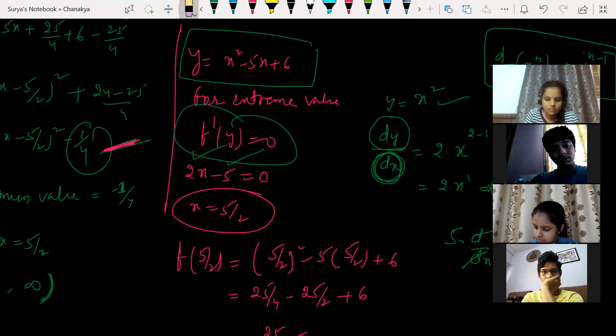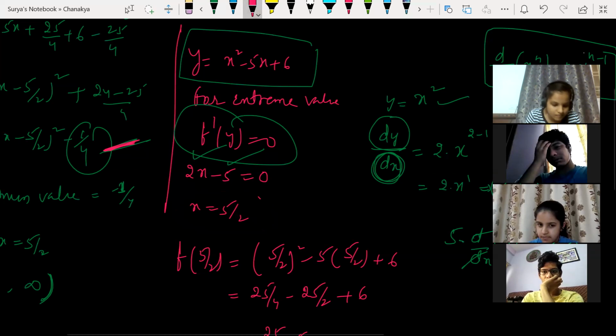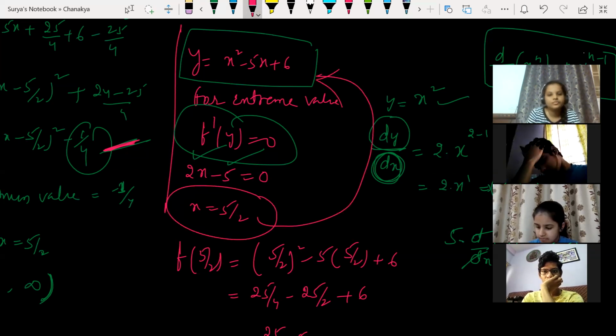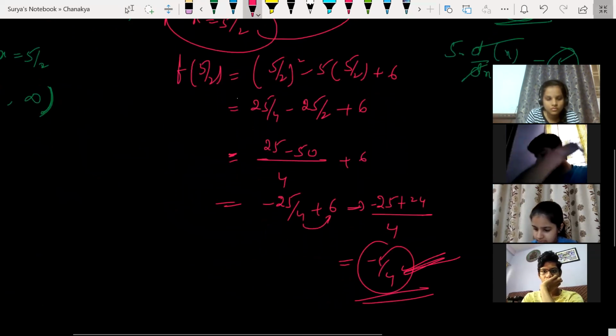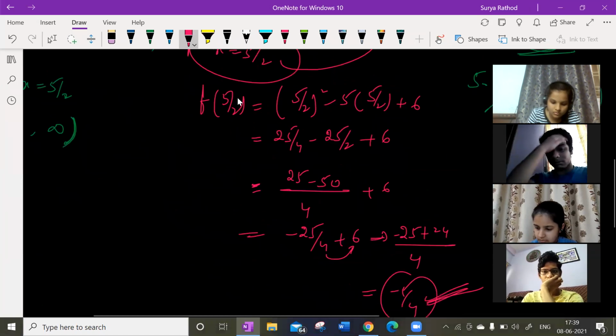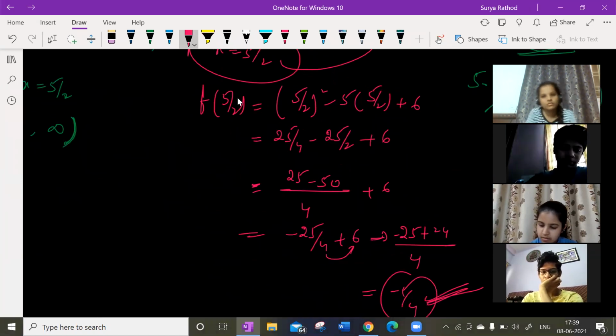All right, guys, you will be learning this in your differentiation lesson. So this is one way of solving this question. x value I got is 5 by 2. If I substitute this x value again in the given function, I'll be getting minus 5 by 4. So this is my extreme value. Any doubt, guys? Have you understood how to differentiate?